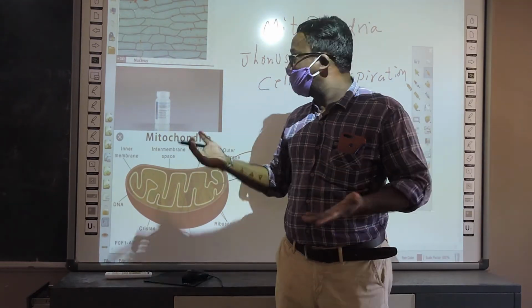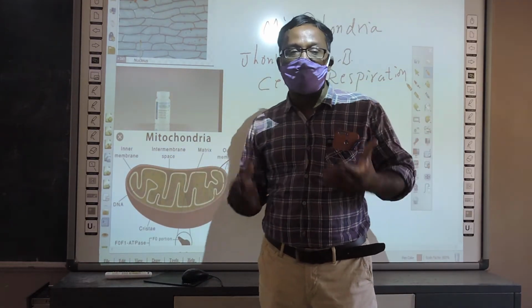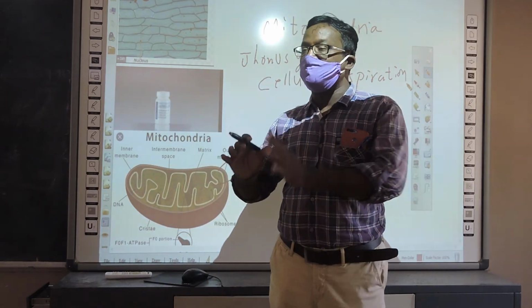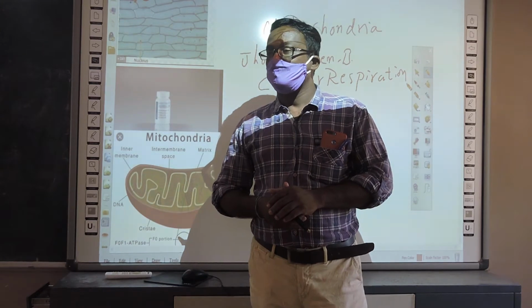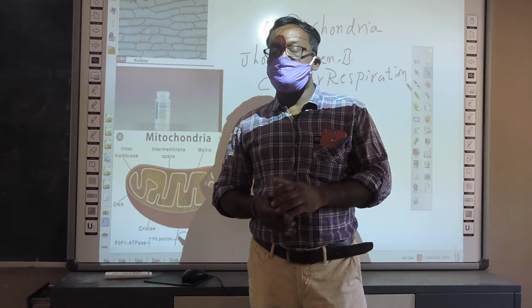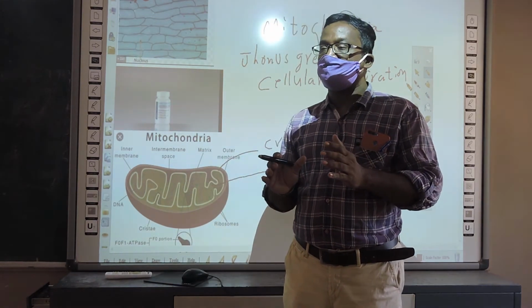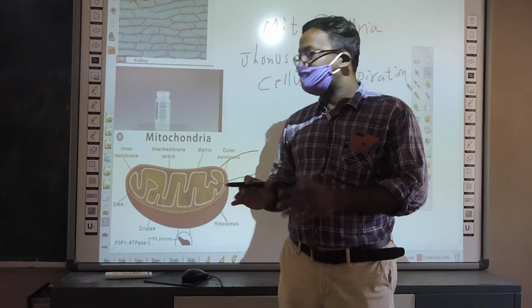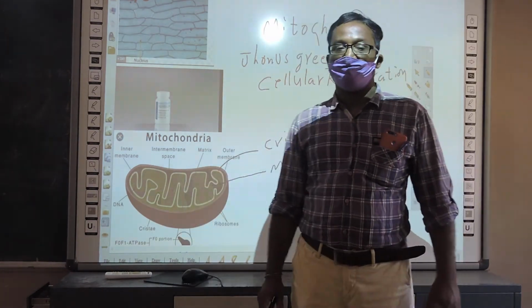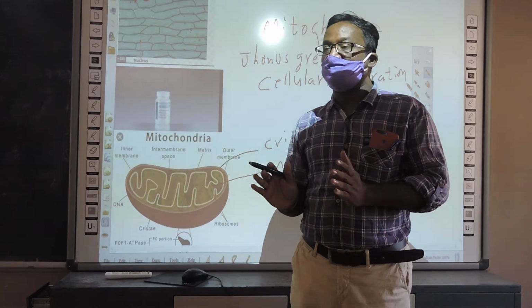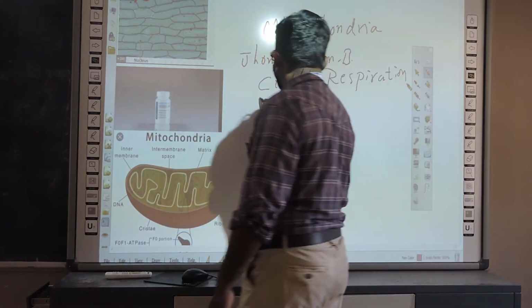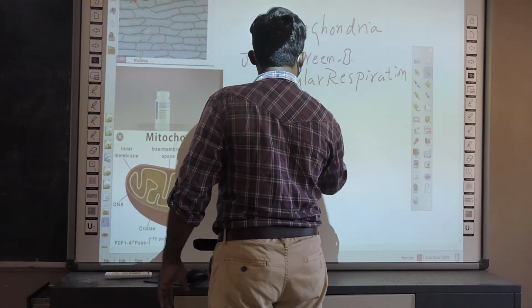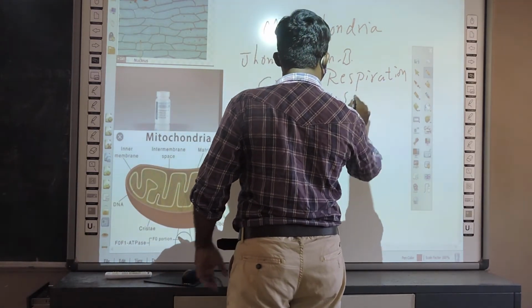Inside the cells, by using oxygen, the energy in the food is released. That is cellular respiration. This combustion of food molecules by using oxygen takes place in the mitochondria. Since energy is produced, the mitochondria is known as the powerhouse of the cell.